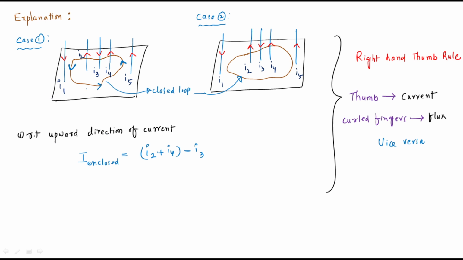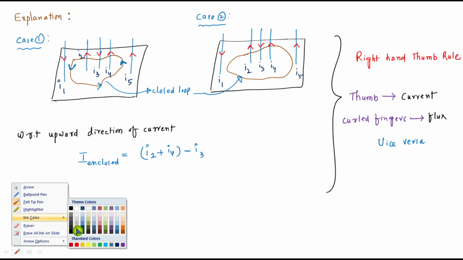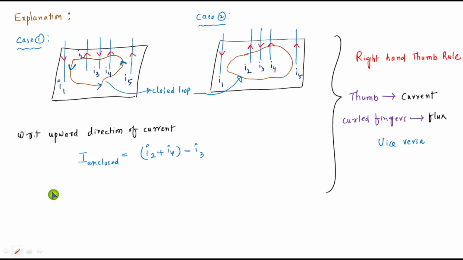But what about I1 and I5? They are not present in the closed loop. What is that note? I1 and I5 are not in the closed loop. That is a very important note point.